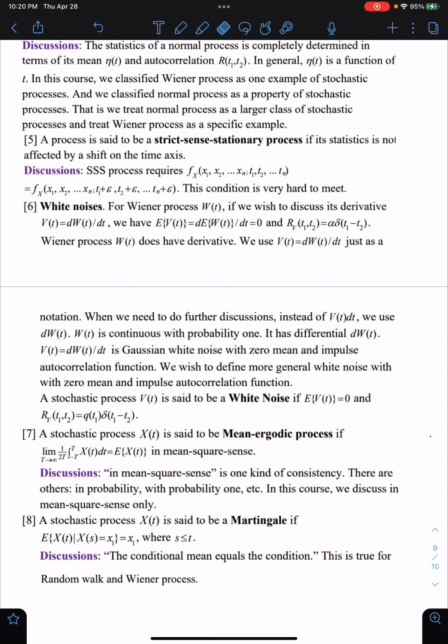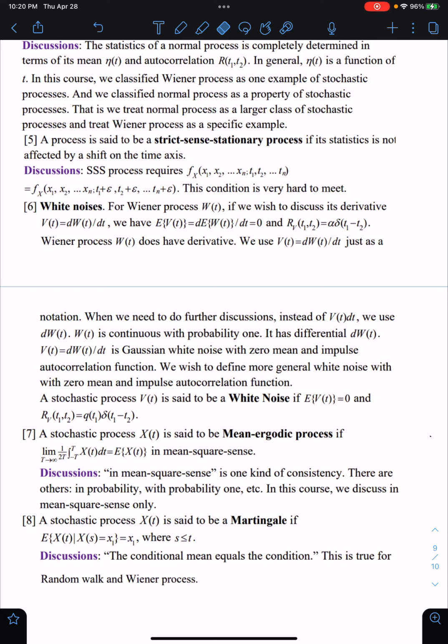When we need further discussion, instead of V(t) times dt, we use dW(t). W(t) is continuous with probability 1. It has differential dW(t). V(t) equals dW(t) divided by dt is Gaussian white noise with zero mean and impulse autocorrelation function. We wish to define more general white noise with zero mean and impulse correlation function.